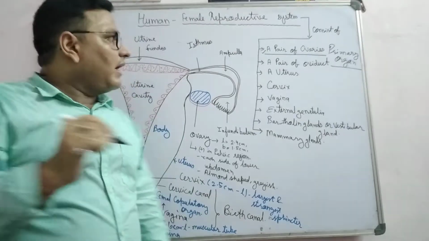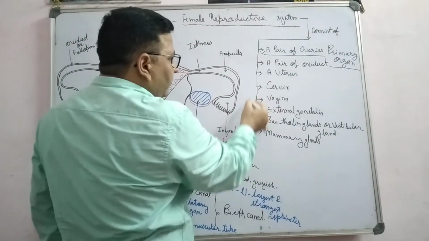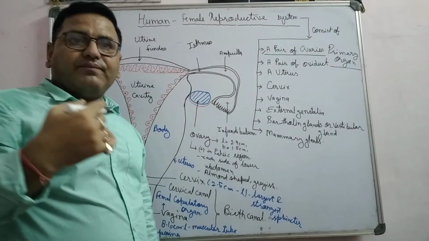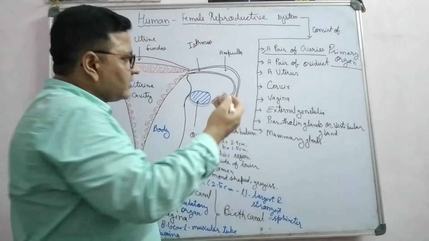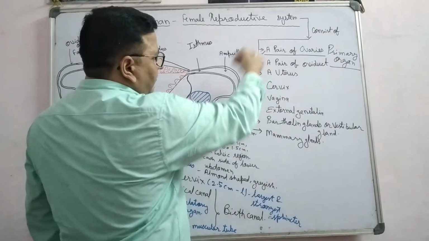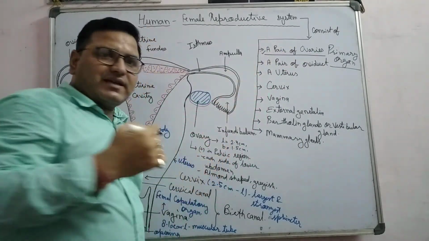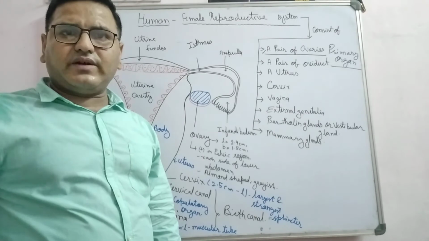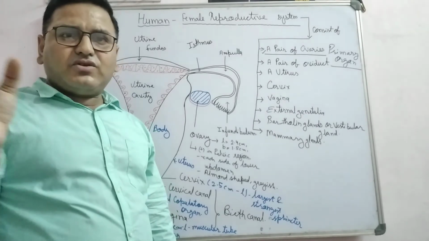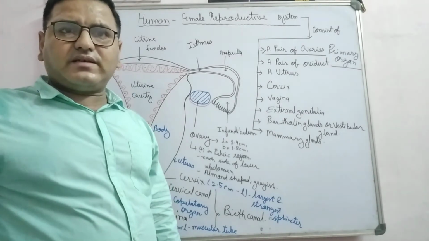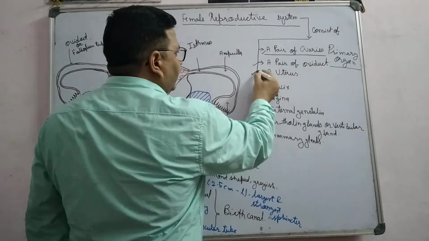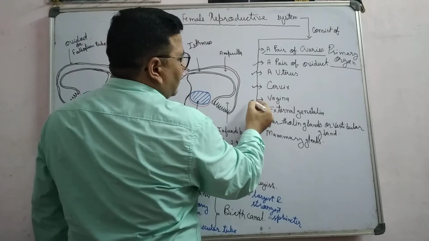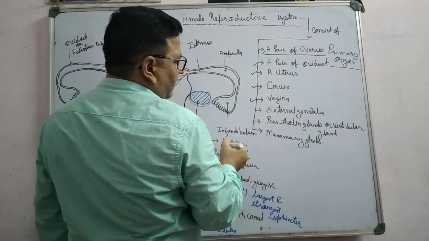Other organs have no ability to produce ova or ovarian hormones. That's why the rest of the organs are known as accessory organs. This is not an essential organ. So a pair of oviducts, uterus, cervix, vagina.